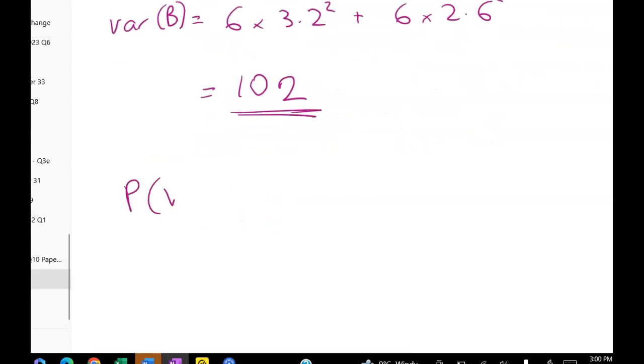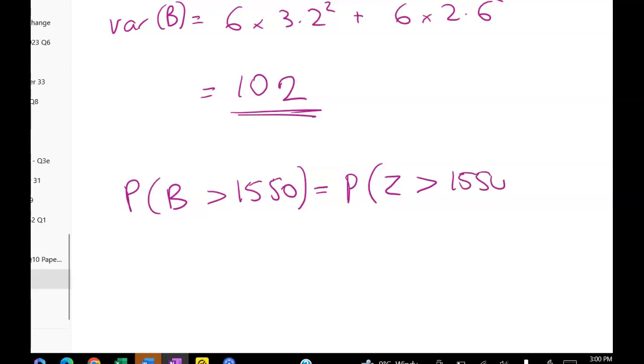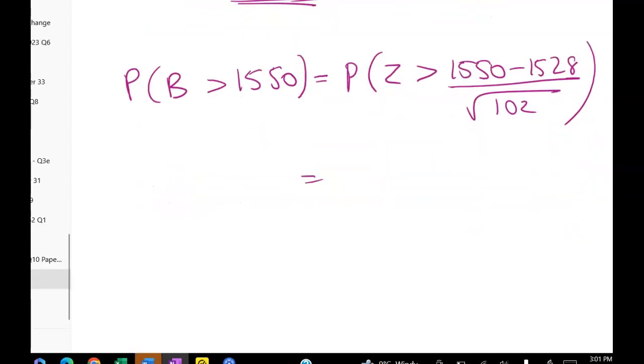Now, all the hard work is done. All we've got to work out now is the probability that the weight of a box, I think I was working with B, not W, so that B is greater than 1,550. I'm not doing anything with continuity corrections here because it's all measurement, so it's not something where we've had rounding happening. So the probability that Z is greater than this, I'm going to standardize as usual. I reckon most of the class at this point has hung up the video, but if anyone's still watching, we would get Z is greater than 2.178.